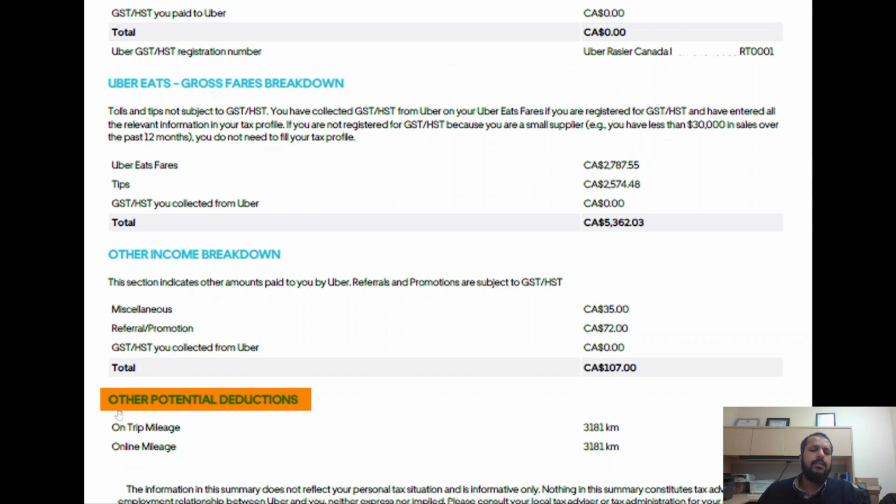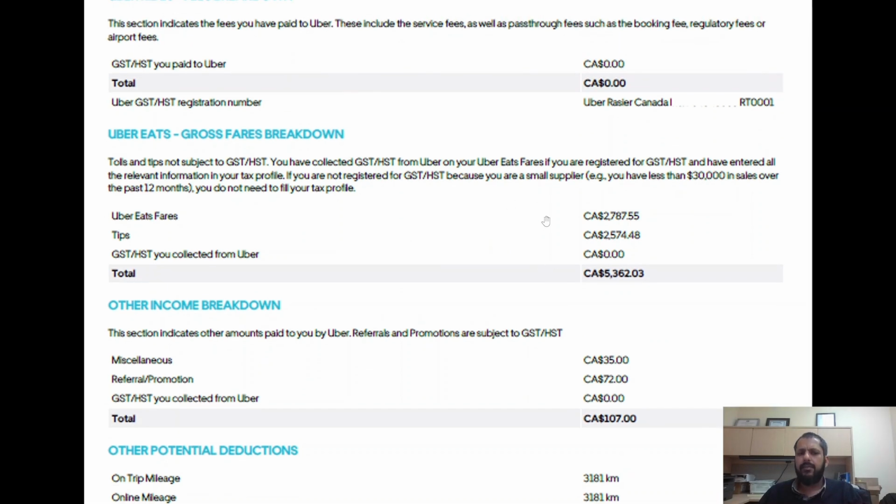Other potential deductions: if you're an Uber Eats driver, the mileage is very important. This is actually very, very important for the people who do Uber rides, but it is also important for you. This information can be used to calculate the business use of your personal vehicle. You would receive the same kind of tax summary if you were doing Uber Eats on a bike or on foot, but this mileage is used for calculating the business use of your personal vehicle. So that's pretty much it. It's a very simple tax summary for Uber Eats drivers.